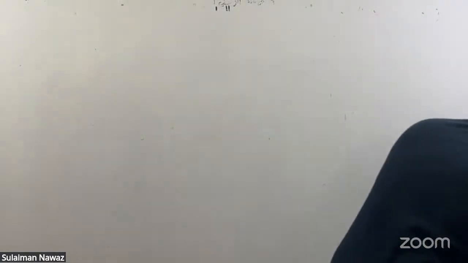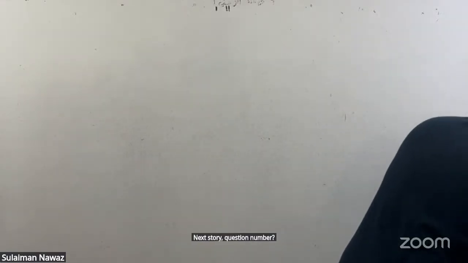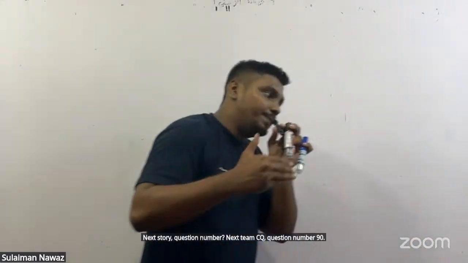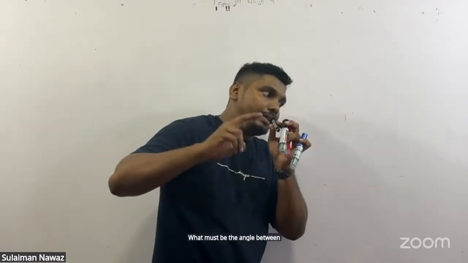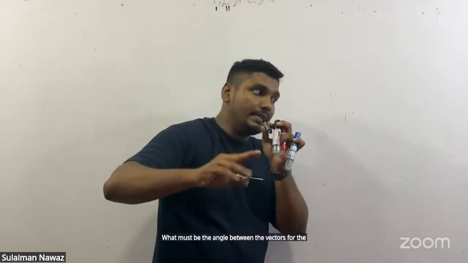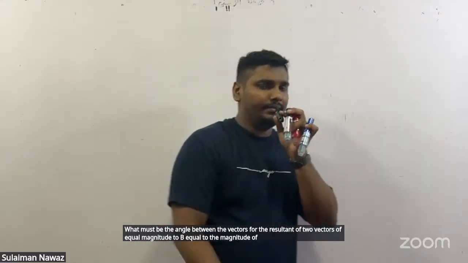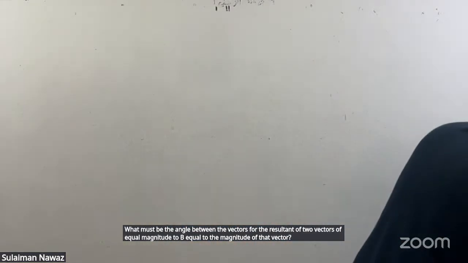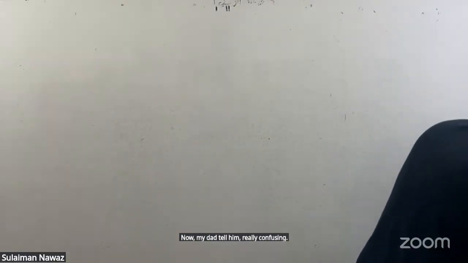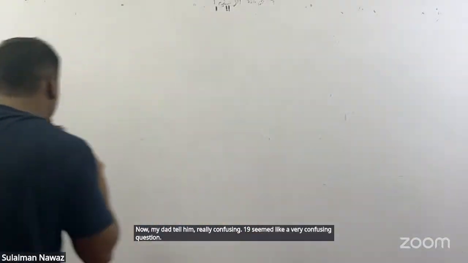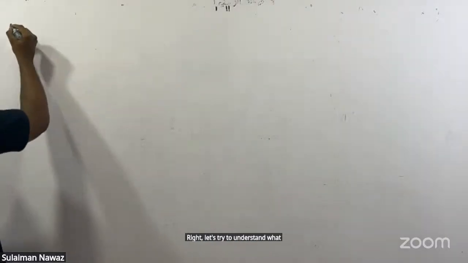Next MCQ, question number 19. What must be the angle between the vectors for the resultant of two vectors of equal magnitude to be equal to the magnitude of that vector? Now what they are telling is really confusing. Question 19 seems very confusing. Right, let's try to understand what they are actually asking.